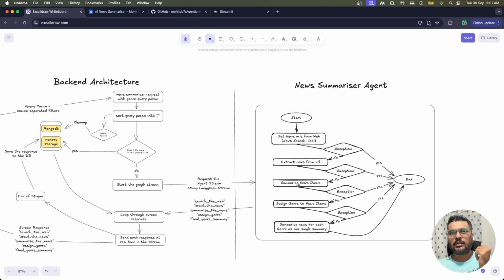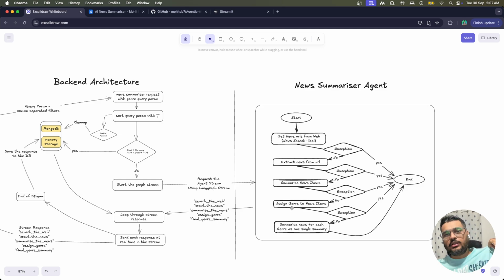Now, after that, you have a summarizer. For the summarizer, we have three different ways. We can summarize using a Gemini model, using an OpenAI model, or, if you want, you can use Facebook BART CNN as well. All these three are already integrated. If you want to write your own, you can actually write it. The function will be returning a structured class, so you just have to take care of that, and the rest you can do. Similar goes to the assign genre.